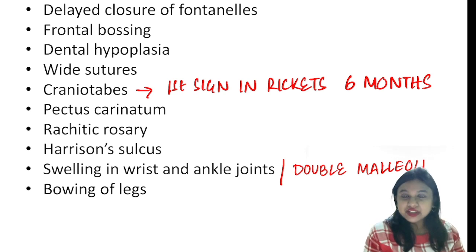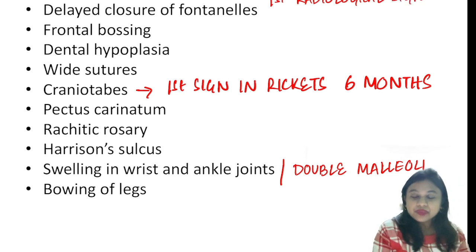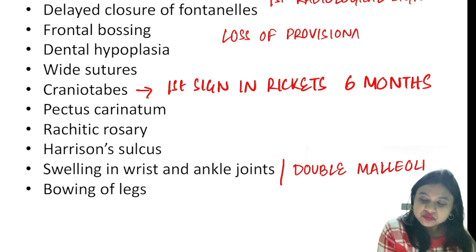And remember, radiologically, the first sign that you get in case of rickets is the loss of provisional zone of calcification. And we know the characteristic sign in rickets, that is the splaying, fraying and the widening of the metaphysis, right? So the first radiological sign that you can get in rickets is loss of provisional zone of calcification.